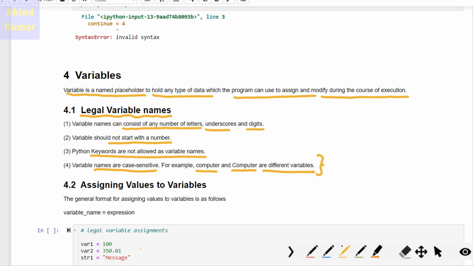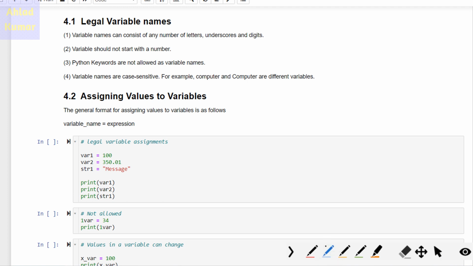This is very important. The way that we assign variables is easy. We define the variable name and we give an expression to that variable name. This is the general format that we use for assigning variables. Let us see some different legal variable assignments in the Python programming language.